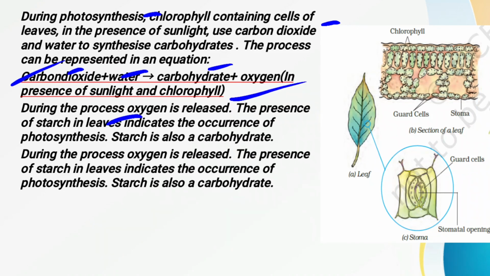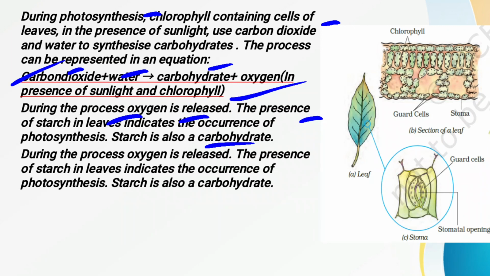Now during this process, as we have read, oxygen is released, and the presence of starch in leaves indicates the occurrence of photosynthesis, and starch is also a kind of carbohydrate. Now in the leaves, if you look, some kind of starch is found. This presence of starch indicates that photosynthesis has taken place, and starch is what? Starch is a kind of carbohydrate. This also you have to keep in mind.